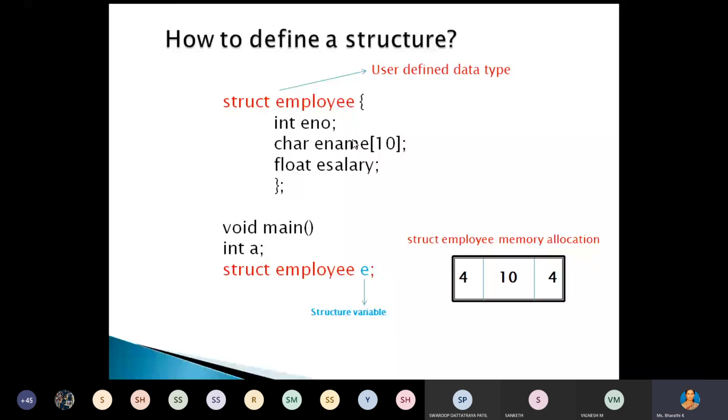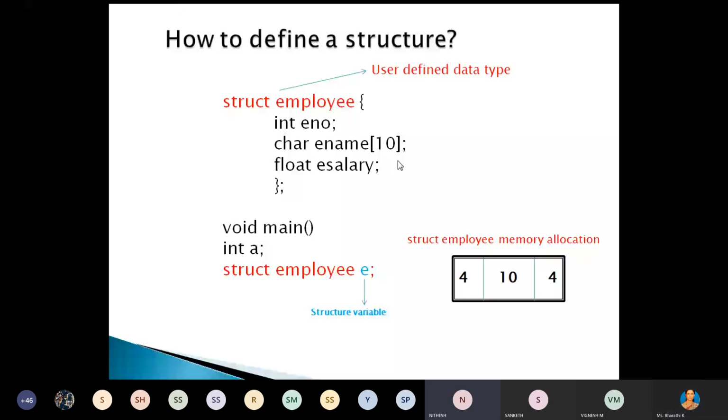Now why here 10 bytes of memory location for the employee name? Because that is a character array, and each character takes 1 byte of memory. Totally we have 10 characters, that is, the size of that array is 10.